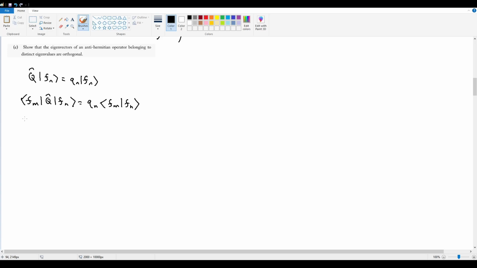So if I flip this, this becomes Fn Q transpose Fm. This entire thing now has the complex conjugate in the front. And at this point, the Q transpose can turn back into itself, but add a negative. So negative Fn Q hat Fm.